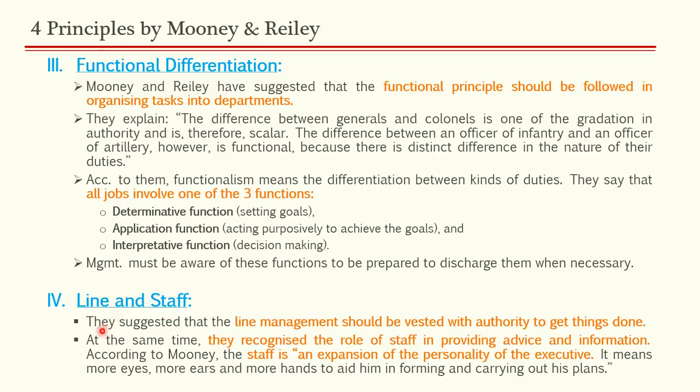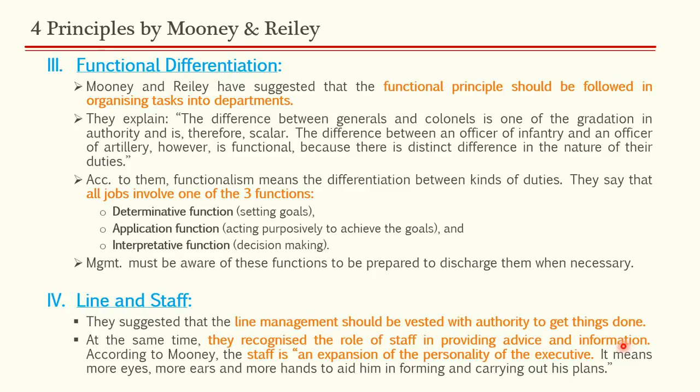What Mooney and Reilly say is, they suggested that the line management should be vested with authority to get things done. Obviously, because they are line authority, they should have the authority to get things done and not the staff authority. Authority should lie with the line management. At the same time, Mooney and Reilly recognized the role of staff in providing advice and information.